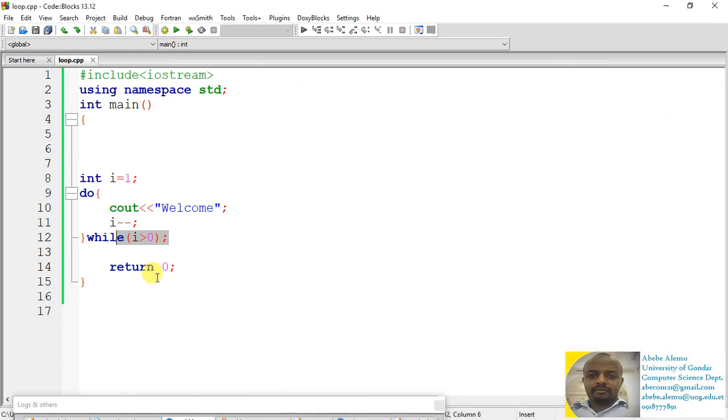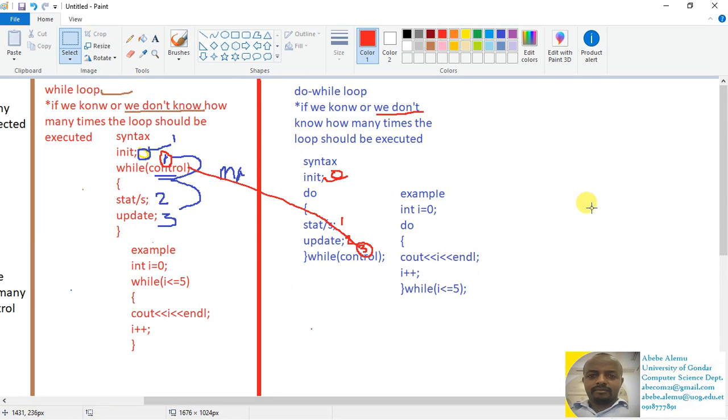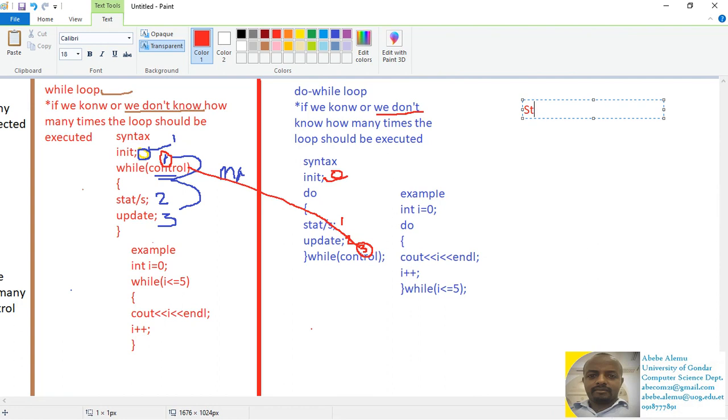So one thing that you should understand is the difference between the while loop and the do while loop. The statement in the while loop will have a probability to be executed no times, 0 or more times. This is in the case of the while loop.